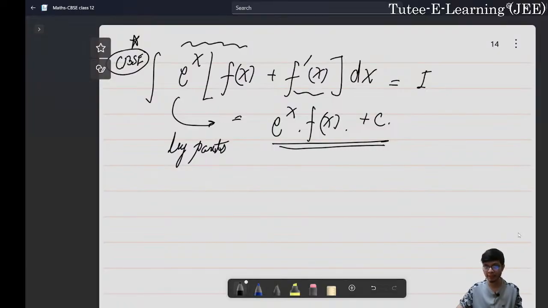And ultimately the result would be e to the power x into f of x, okay. So maybe you can try to solve that problem and you can come up with the result. So this is a very important form. I want to discuss that, so please keep that in mind.